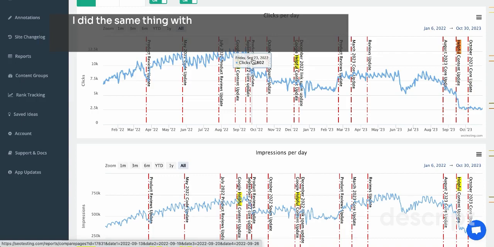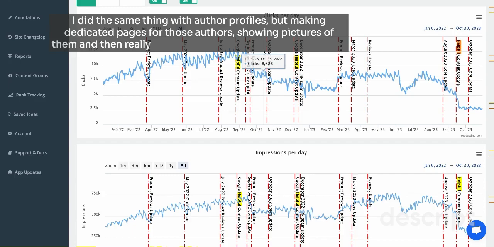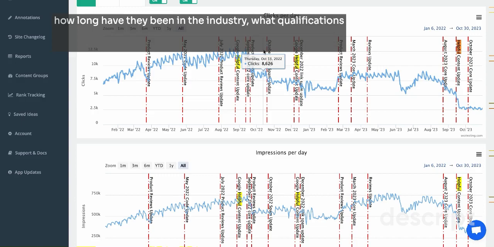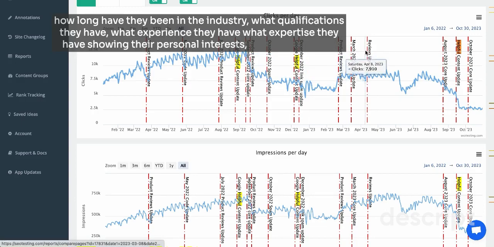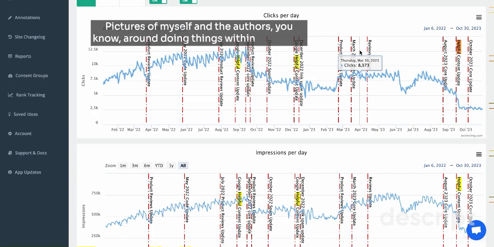I did the same thing with author profiles, making dedicated pages for those authors, showing pictures of them, and then really going into their experiences, explaining how long they have been in the industry, what qualifications they have, what experience they have, what expertise they have, showing their personal interests, that kind of thing, and pictures of myself and the authors doing things within the niche.